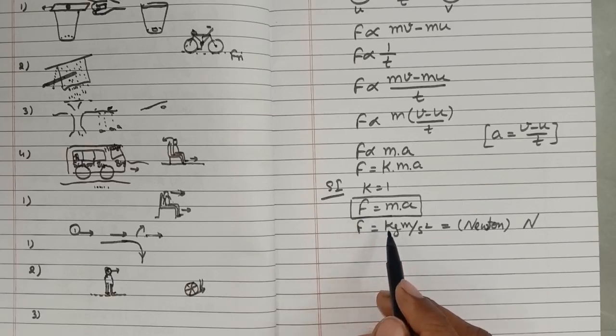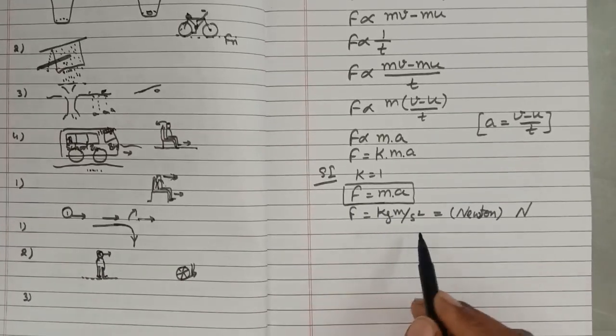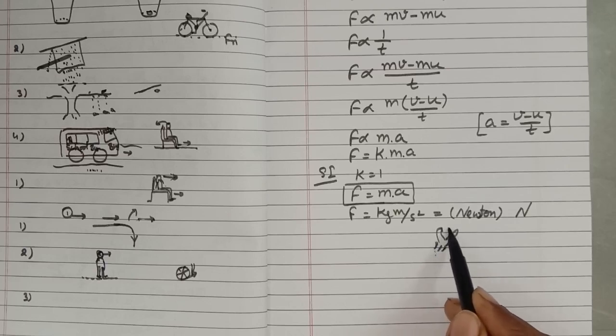Some applications of Newton's second law: one application is when you catch a fast-moving cricket ball. Have you ever seen that you move your hand in the backward direction? Suppose you're catching a ball, then what will you do? You will move your hand in the backward direction. You can easily understand that you do it so that your hands do not get hurt, but you should know why it happens.